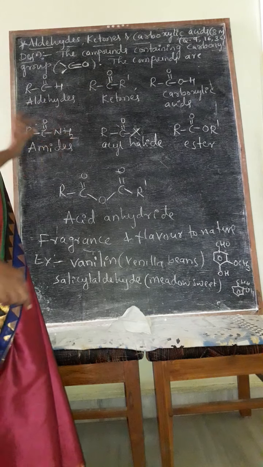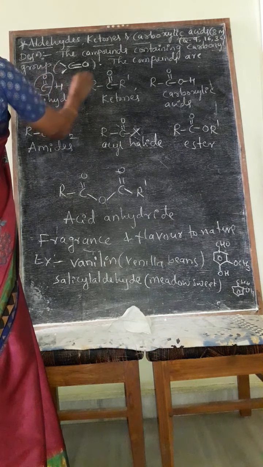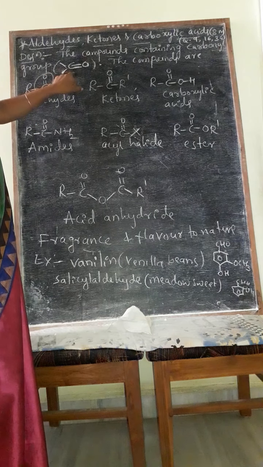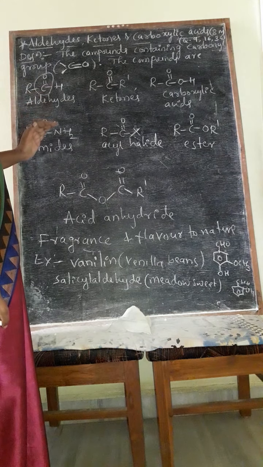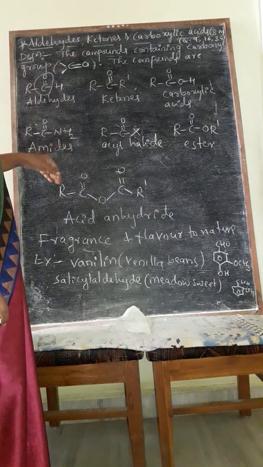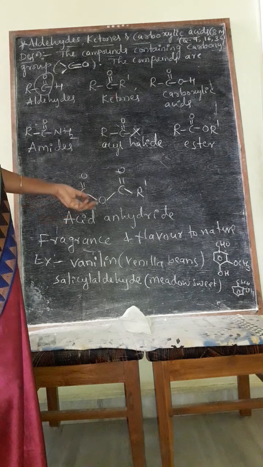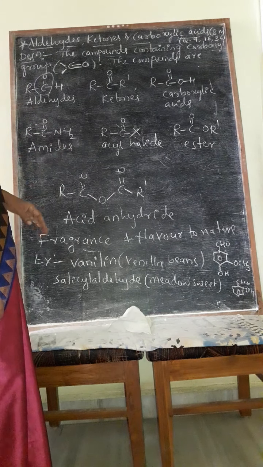These are some of the carbonyl compounds. Why are these called carbonyl compounds? Because all these compounds contain one general group called the carbonyl group. Therefore, aldehydes, ketones, carboxylic acids, amides, acyl halides, esters and acid anhydrides are all together known as carbonyl compounds.